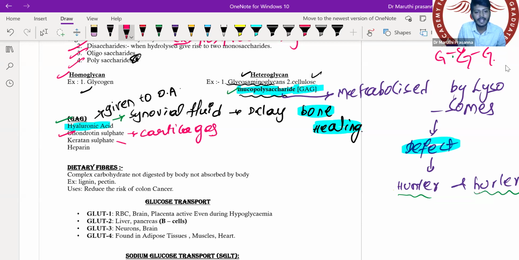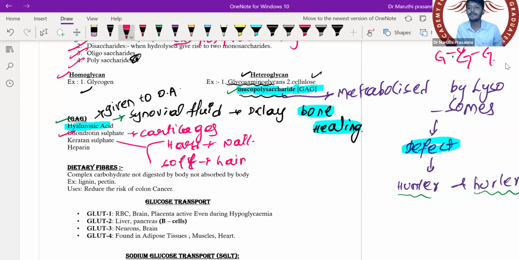Then we have keratin sulfate. There are two types of keratin. Let's just quickly recall that. What is that? Very good, that is hard and soft. So hard keratin and soft keratin. Soft keratin is found in hair, and the hard one is found in the nails.